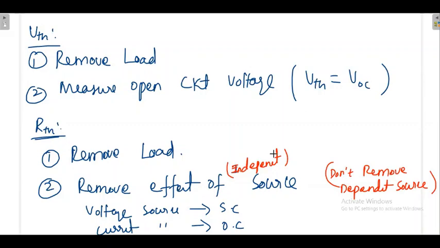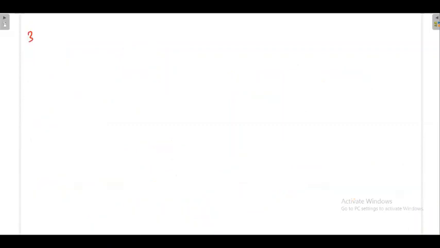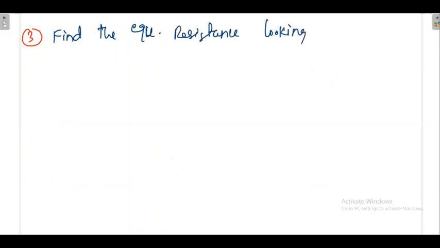While calculating RThevenin, you have to remove the effect of the independent source, because the real energy is coming from only the independent source, and that has to be removed. Then after removing this, find the R equivalent looking from the load terminal. The third point is: find the equivalent resistance looking from the load terminal. Okay, this is the procedure.